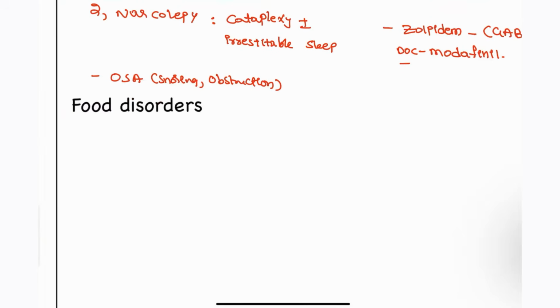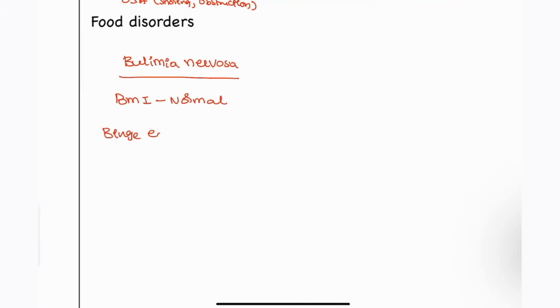Next, food disorders. In the food disorders, there are some important points that you have to take note of between binge eating, bulimia nervosa, and anorexia. So first we will see bulimia nervosa. What happens in the patients of bulimia nervosa? Basically, this patient's BMI is normal, but still this patient will be associated with binge eating, and along with that there will be purging. Self-induced vomiting will be seen in this patient.